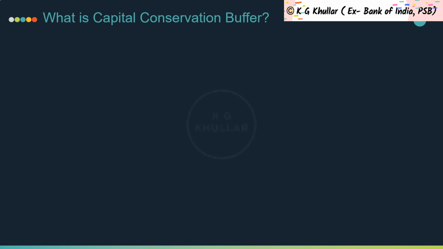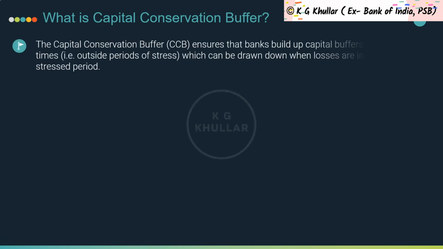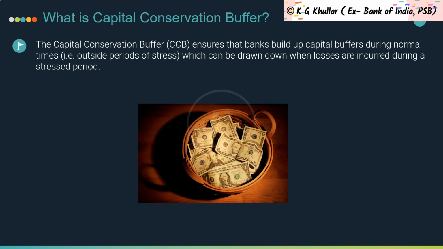Now friends, capital conservation buffer is relatively a new concept, and as said earlier, it was introduced under the international Basel III norms. In layman terms, this concept says that during good times, banks must build up a capital buffer that can be drawn down when there is stress. Thus, capital conservation buffer was introduced to ensure that banks have an additional layer of usable capital that can be drawn down when losses are incurred.